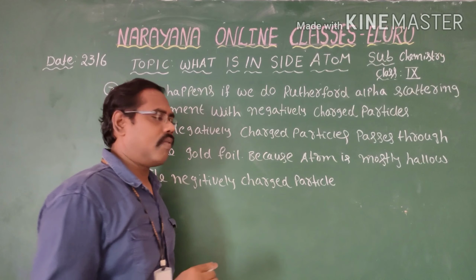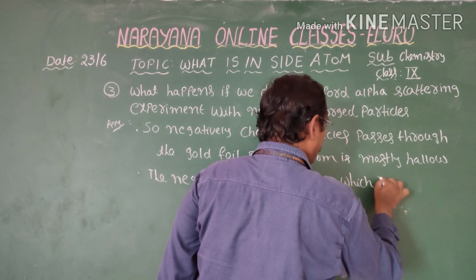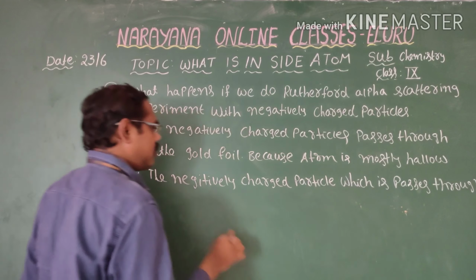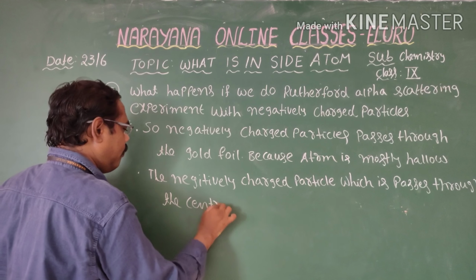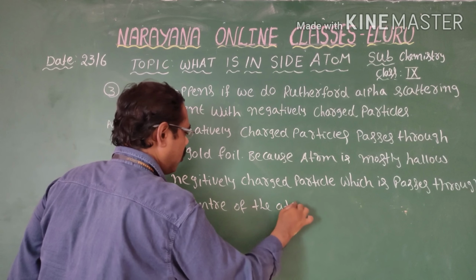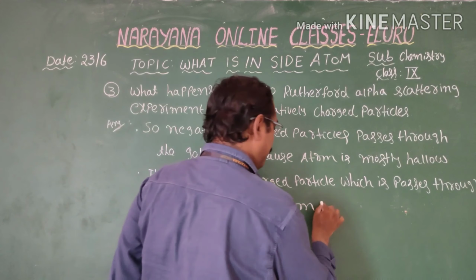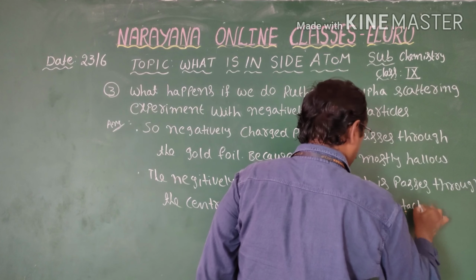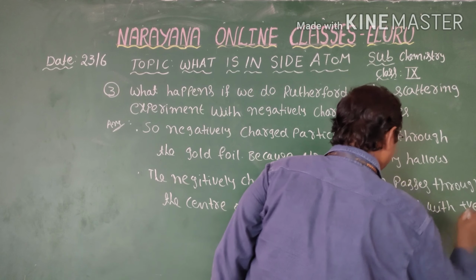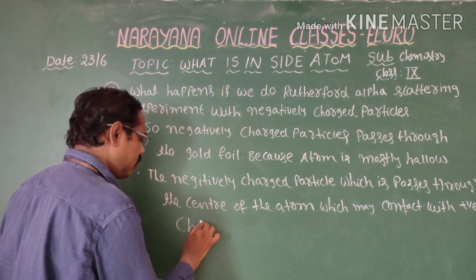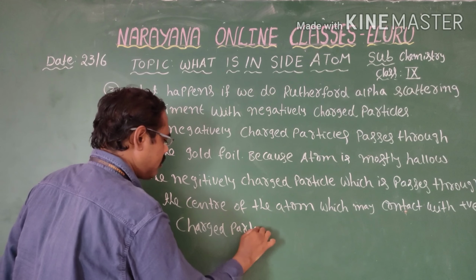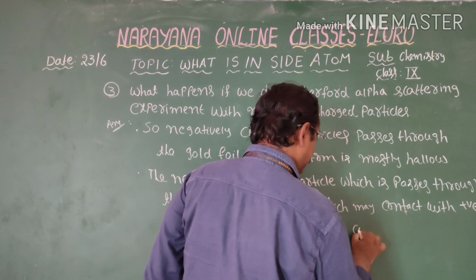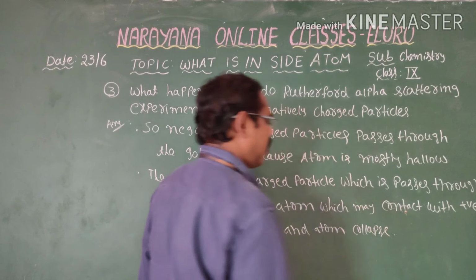Next, the negatively charged particles which pass through the center of the atom may come in contact with the positively charged particles, and the atom collapses.